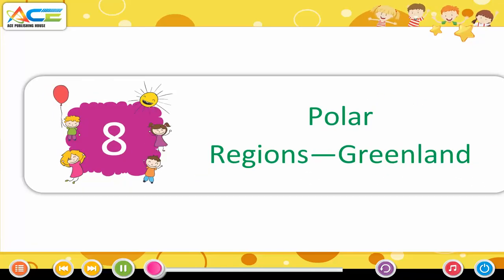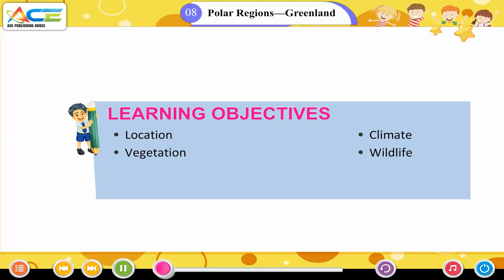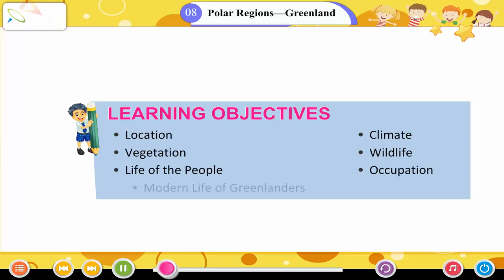Chapter 8, Polar Regions, Greenland. Learning Objectives: Location, Climate, Vegetation, Wildlife, Life of the people, Occupation, Modern life of Greenlanders.